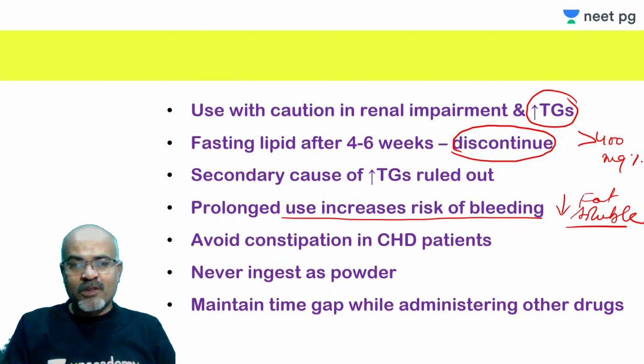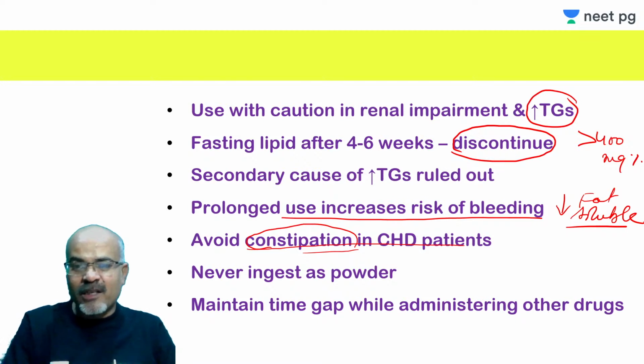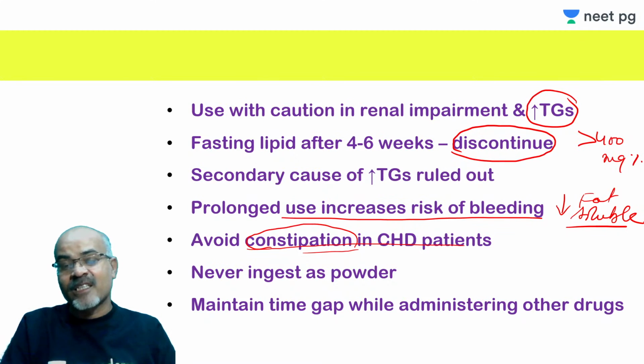Should be avoided in constipation. Avoid constipation in CHD patients, because these resins can cause constipation. Usually what happens is the patient may apply pressure and push, and that can suddenly increase heart rate and blood pressure. So that can be a little dangerous for CHD patients.